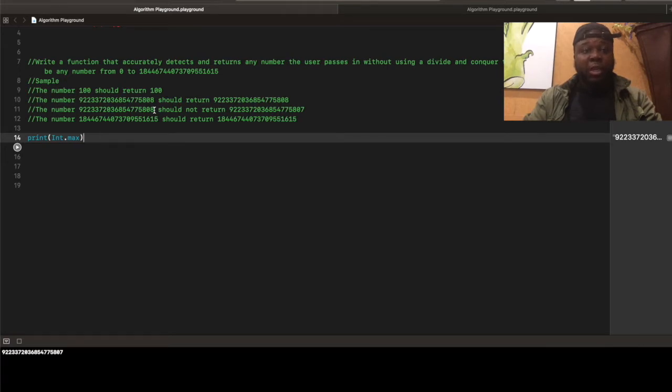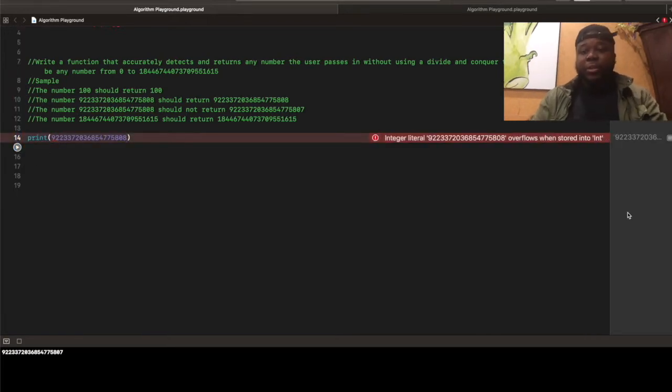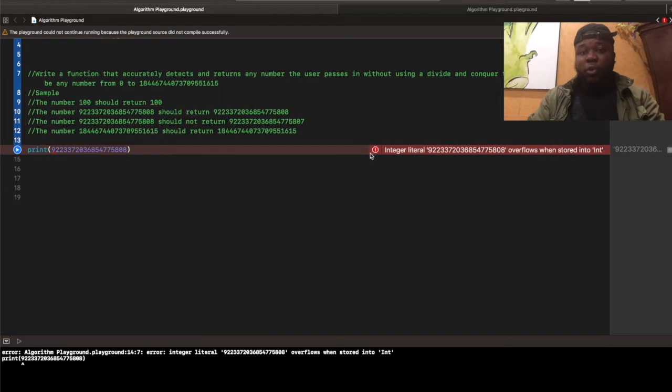Because if you use an integer and pass it in, you're going to get an error like this, where it will tell you that you are overflowing. Integer literal overflows when stored in its end. It can't hold that much memory. It doesn't have enough memory to hold that.